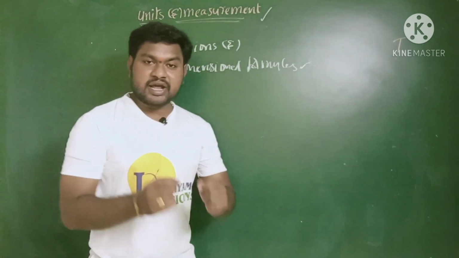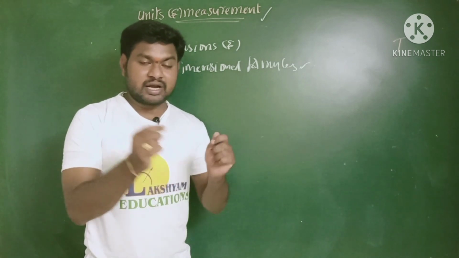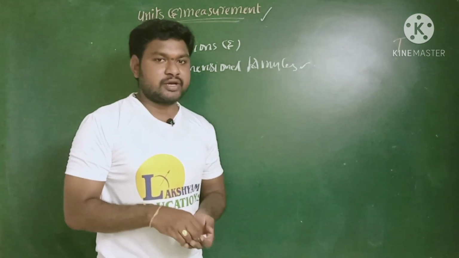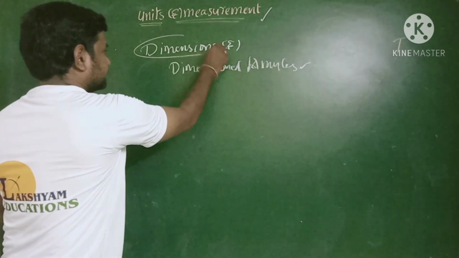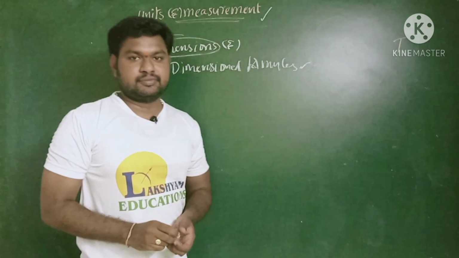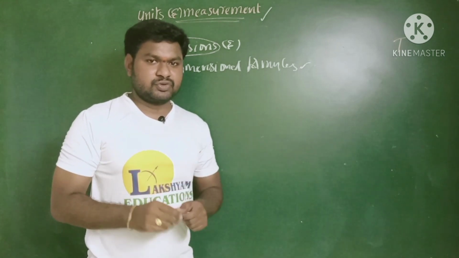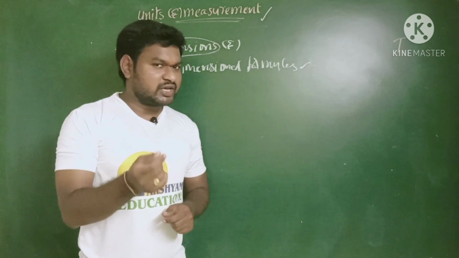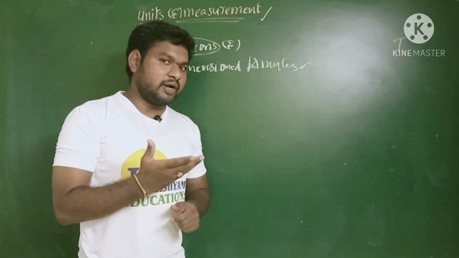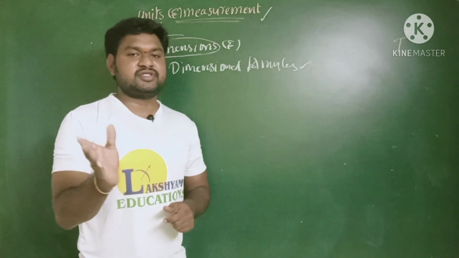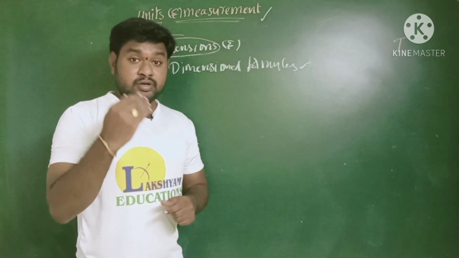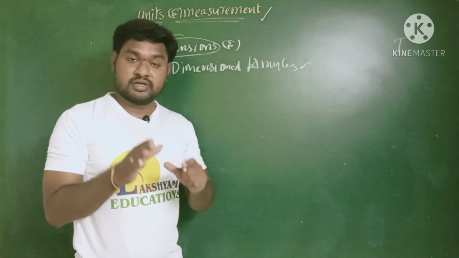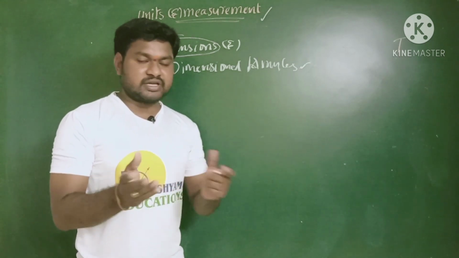Let us define what is meant by dimension, what is meant by dimensional formula, and the difference between them. First, dimensions. When you want to represent any physical quantity, what is meant by a physical quantity? Any quantity that is measurable is called a physical quantity. That means when the physical property of anything is described by a number, it is a physical quantity.